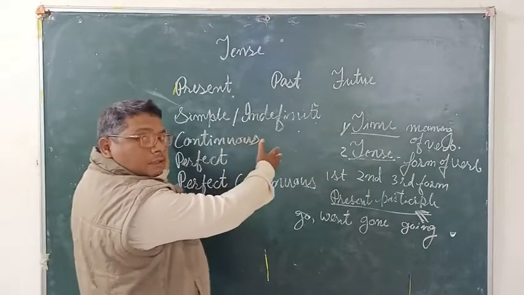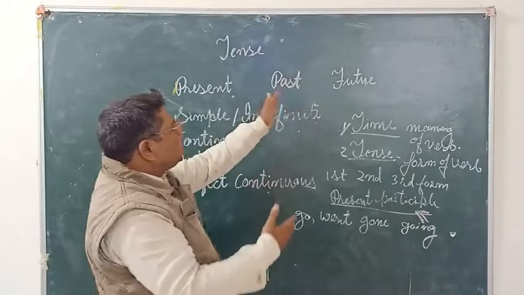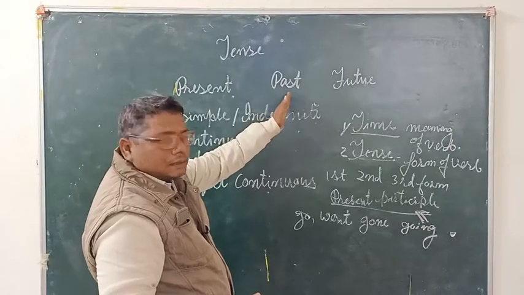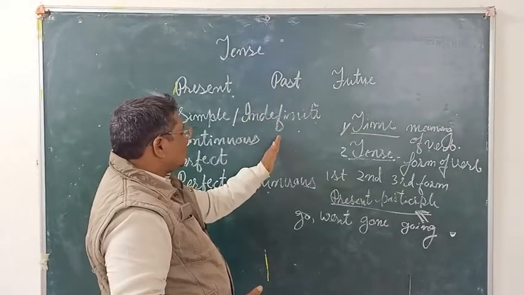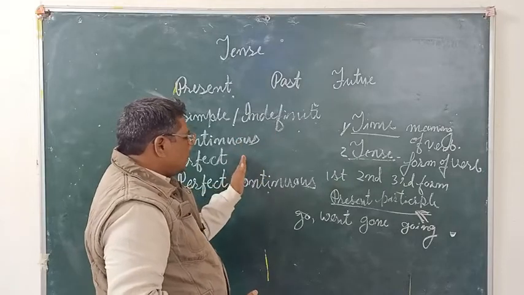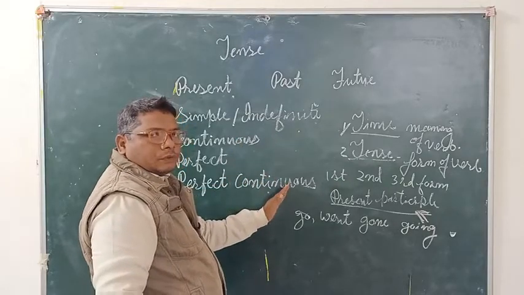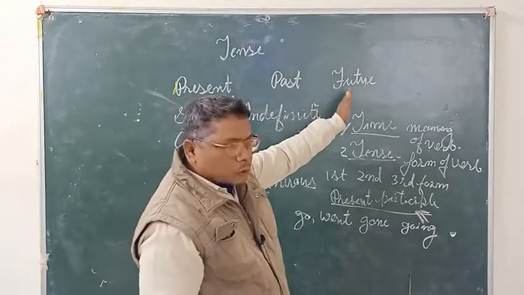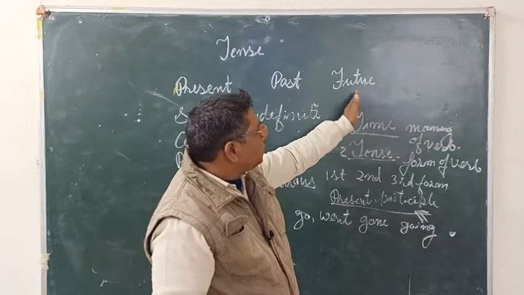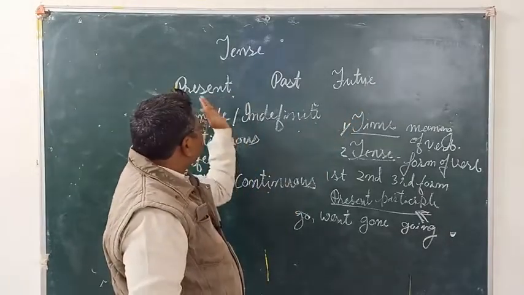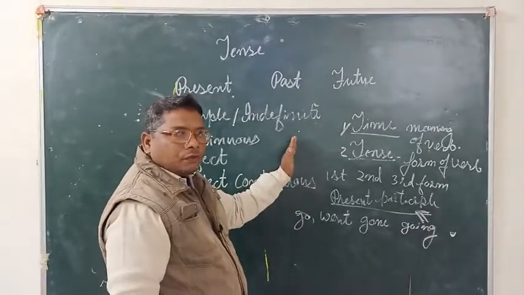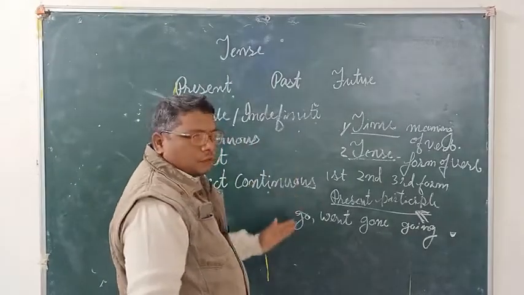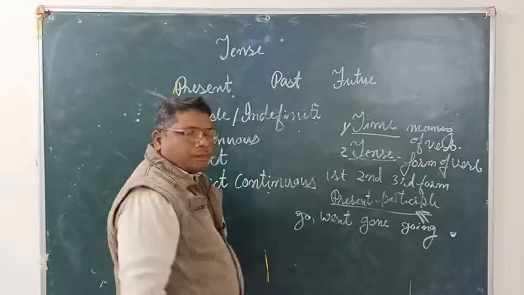You can take these four divisions to the past also: past simple or past indefinite, past continuous, past perfect, or past perfect continuous. At the same time, you can take it to the future also: future indefinite or future simple, future continuous, future perfect and future perfect continuous.